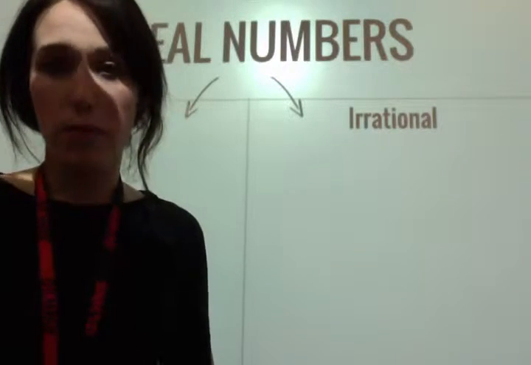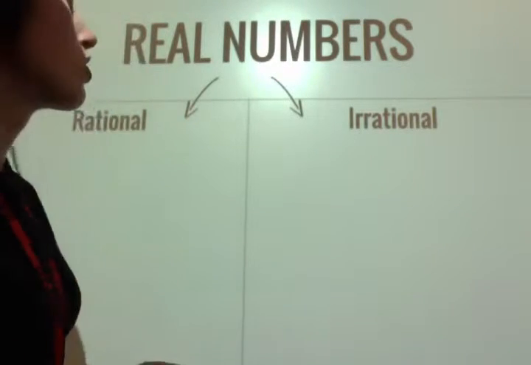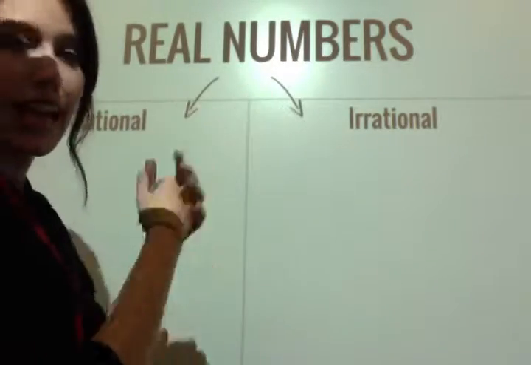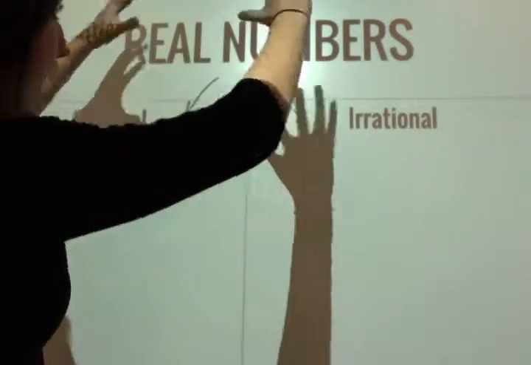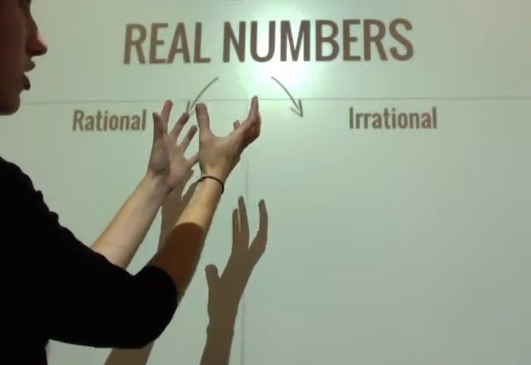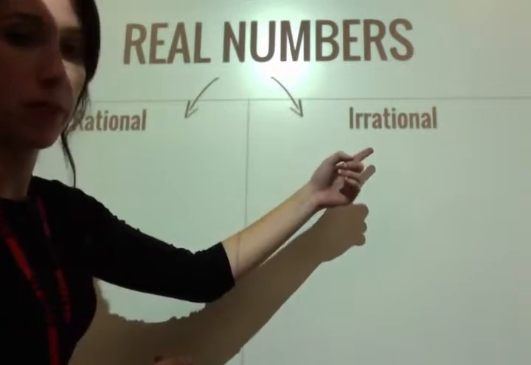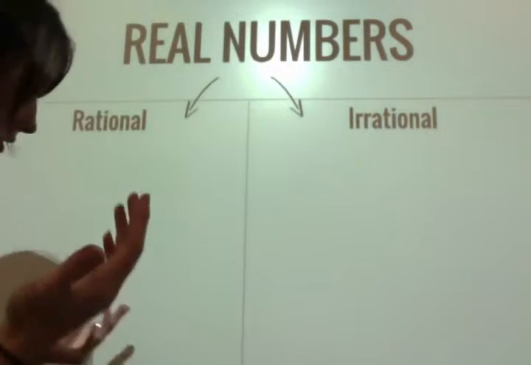All right, so we're going to talk a bit about the set of real numbers. In the world of numbers, there's this thing called real numbers. Under that title, it falls into two categories: rational numbers and irrational numbers. Well, what are those? What is a rational number?